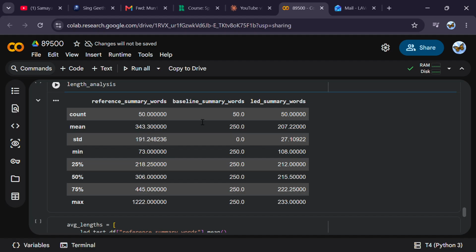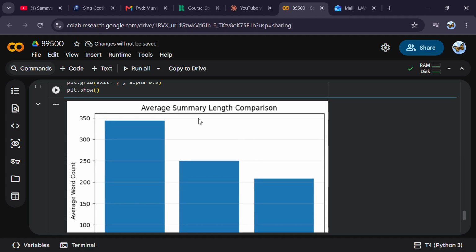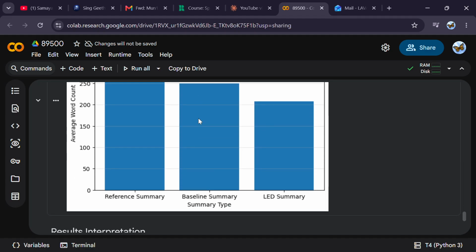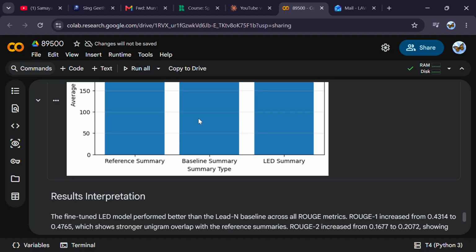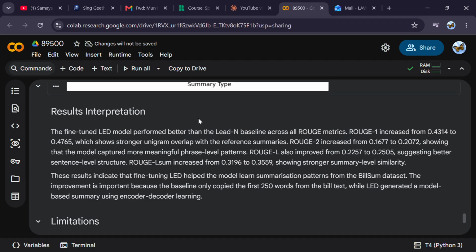Here comes the analysis. This is the average summary length comparison of the reference summary, baseline summary type, and LED summary.